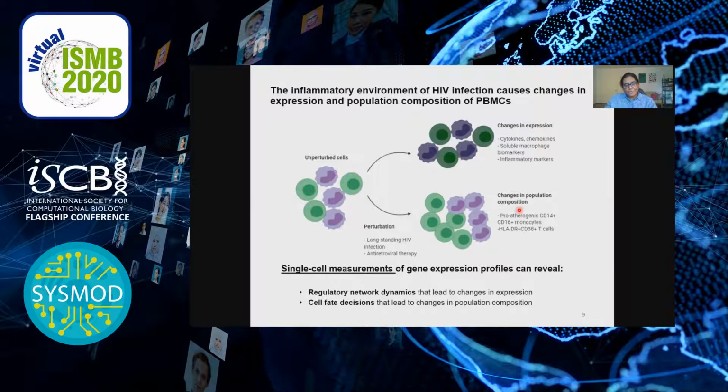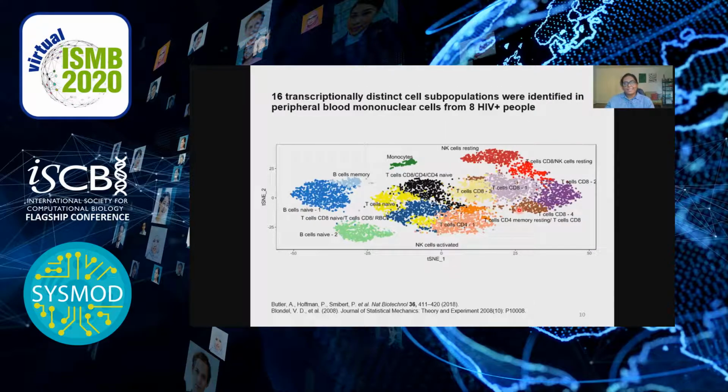So single-cell measurements of gene expression profiles can reveal the regulatory network dynamics and the cell fate decisions that lead to these observed phenotypic changes. Our lab has recently acquired an enriched data set of singly sequenced PBMCs from 8 HIV-positive people, 4 of whom have atherosclerosis and 4 of whom do not. 16 transcriptionally distinct subpopulations were identified in this data set using modularity optimized community detection as described in these papers. The further analysis of this data set to understand the mechanics of HIV-associated atherosclerosis is really what motivated the development of our algorithm.